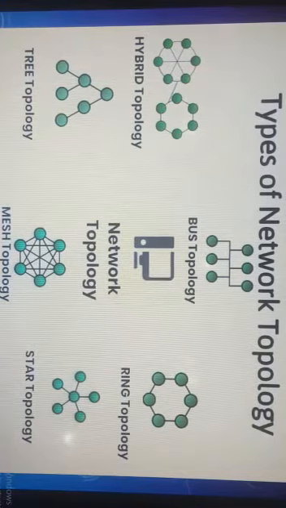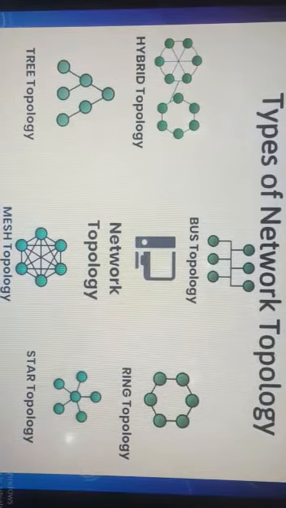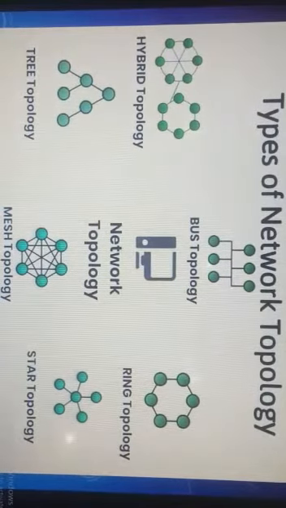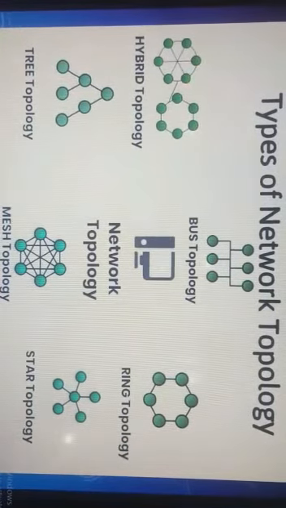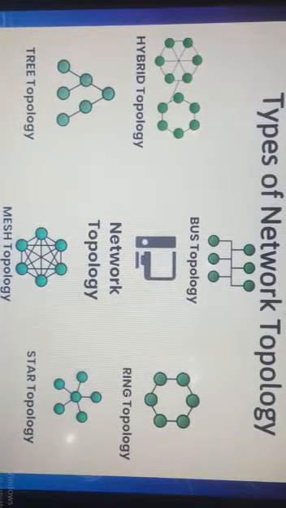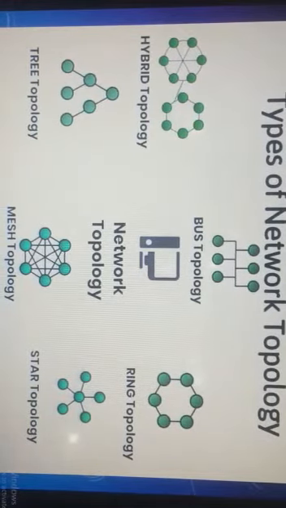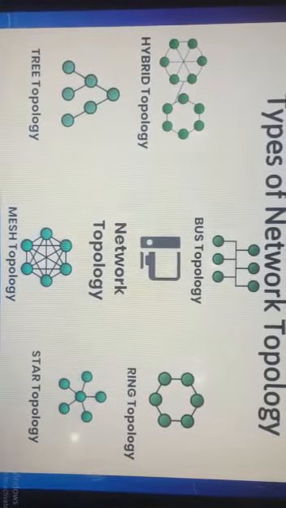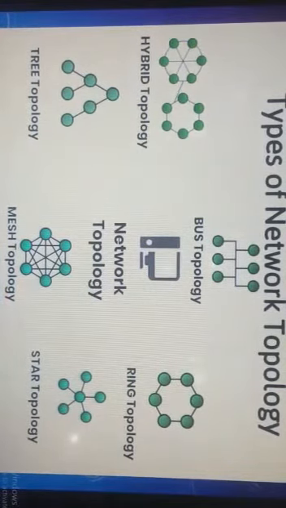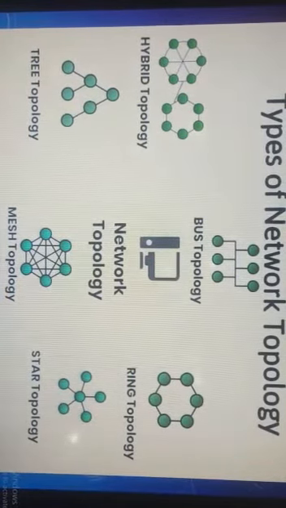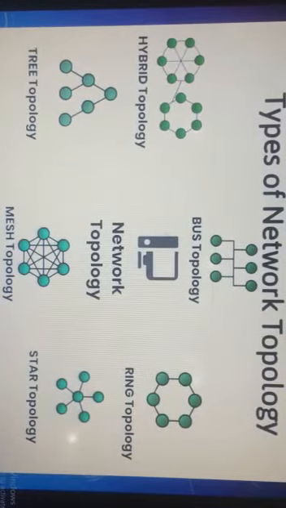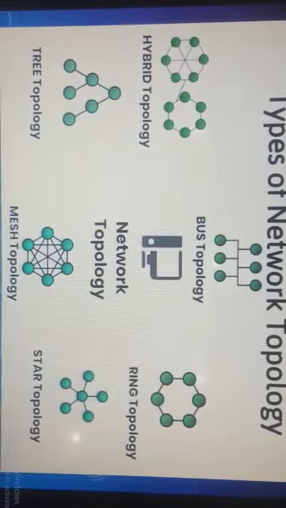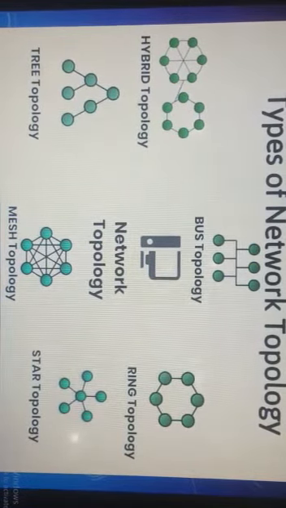Next, moving towards the mesh topology, from the name itself it is understood that each node here is connected to more than one node to provide an alternative route in case the host is either down or too busy. Next is the tree topology. By the name itself it is very clear. Tree topology means the central node to which all the different nodes are connected is the root element, or root node. The root node is further distributed to the child nodes and then the subchild nodes. That is the particular formation, hence we can say it is a tree topology.